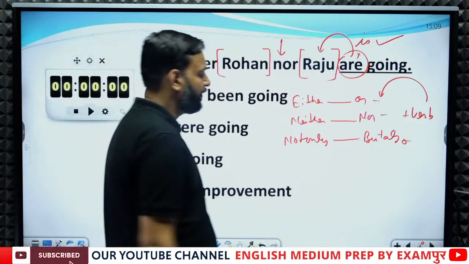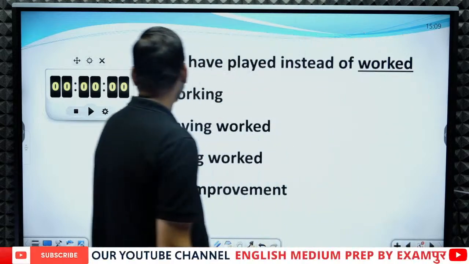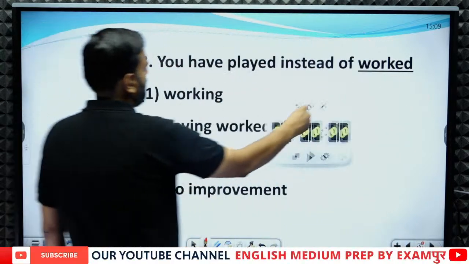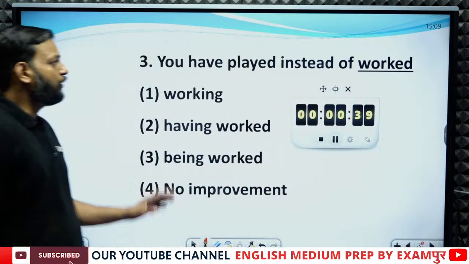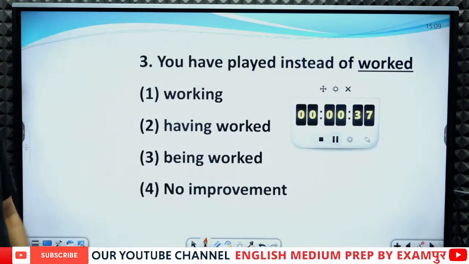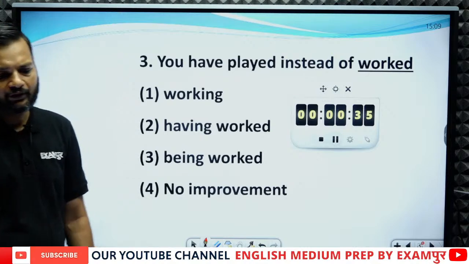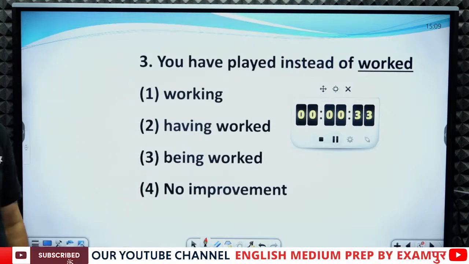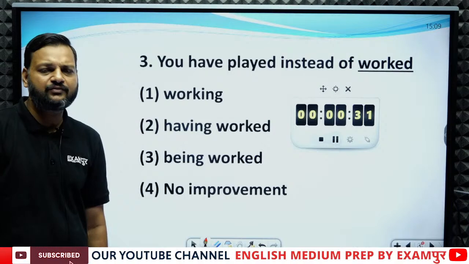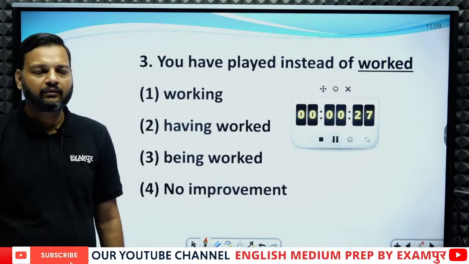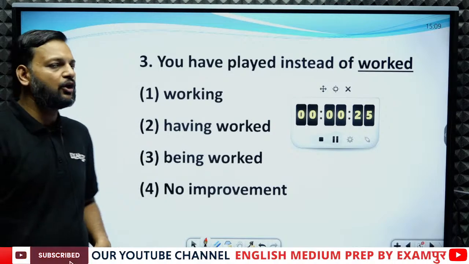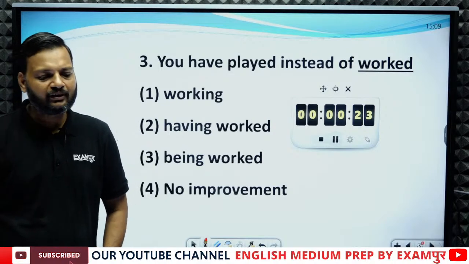Okay, let's see the next question. Next question. 40 seconds to solve this one. You have played instead of worked. Very easy question. These are very easy questions. Okay, very easy but important, right? So you have played instead of worked. What is the correction?